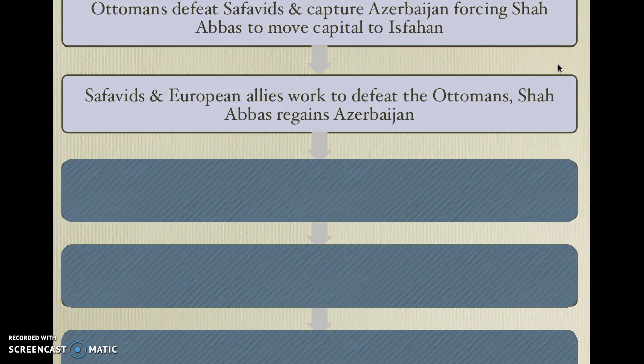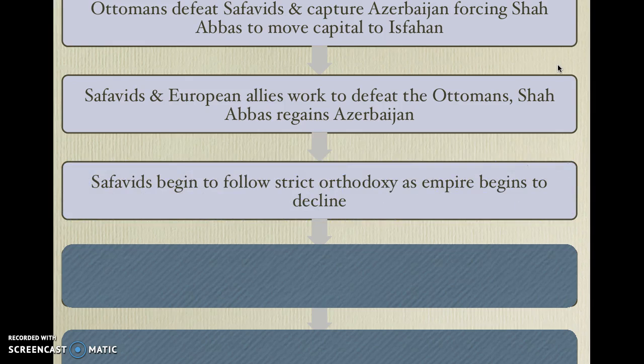So Shah Abbas is actually going to bring the empire to its greatest height. So when he takes over, right, he has to give up the homeland. It's a disaster. By the time he passes away, though, the empire is at its greatest height because of him reaching out to the Europeans to get that training. But after him, they don't have any more good shahs, like the Ottomans after Suleiman. No more good sultans. After Shah Abbas, no more good shahs. And the Safavids begin to follow a strict version of orthodoxy as the empire begins to decline.